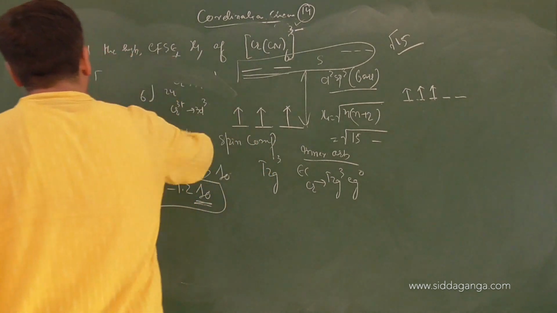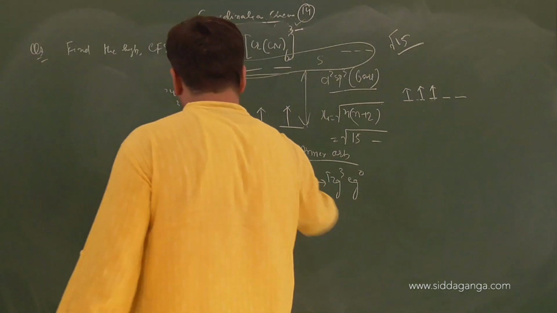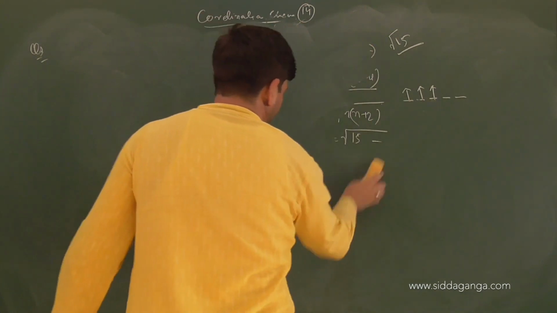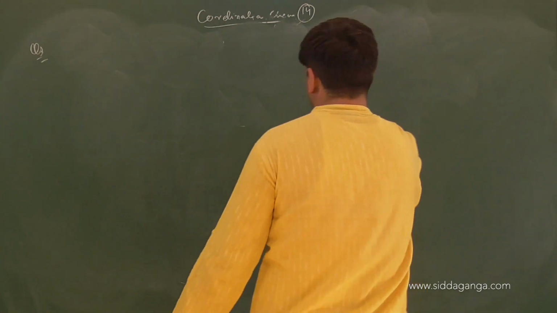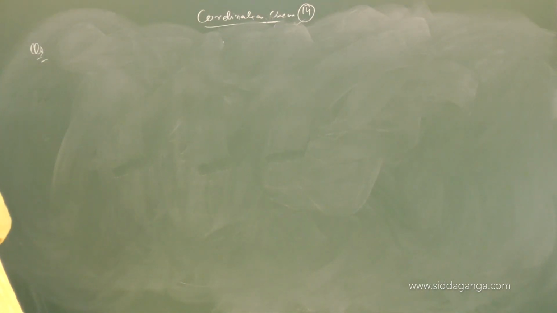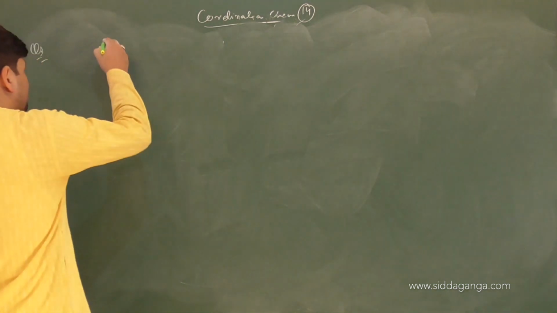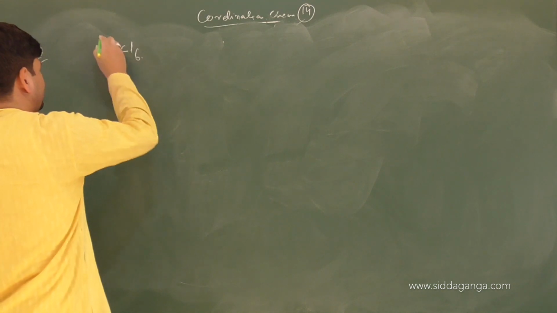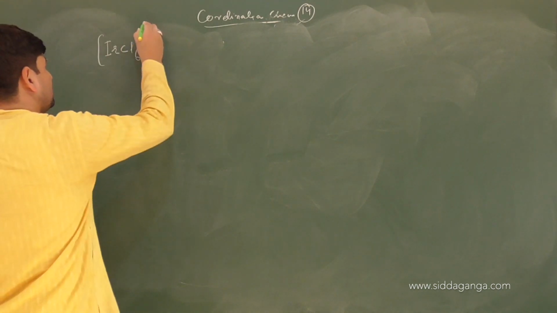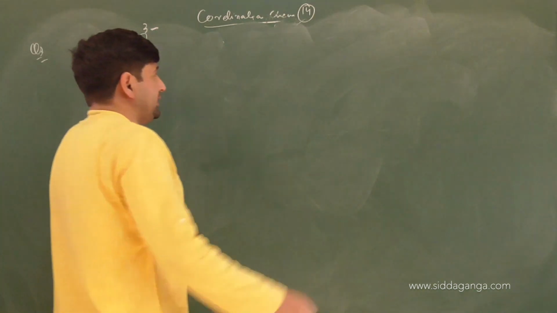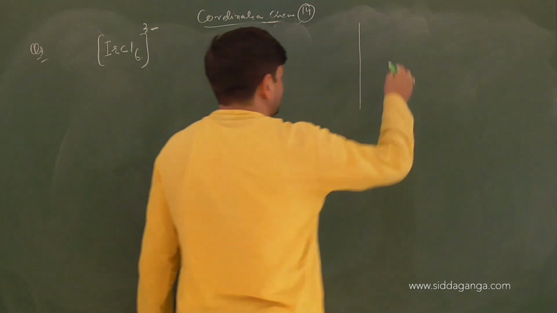We have one more question here, children. We have [IrCl6]3-. This is the complex. And we will find out all the parameters.